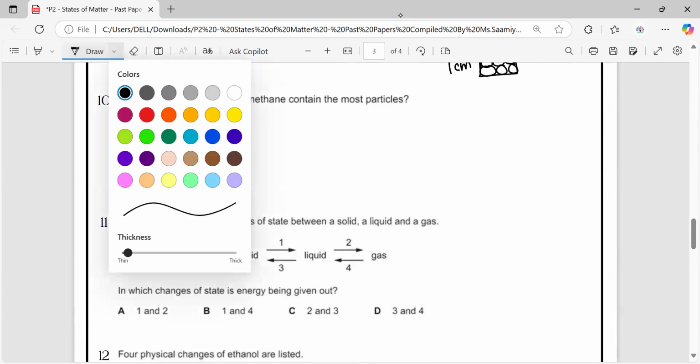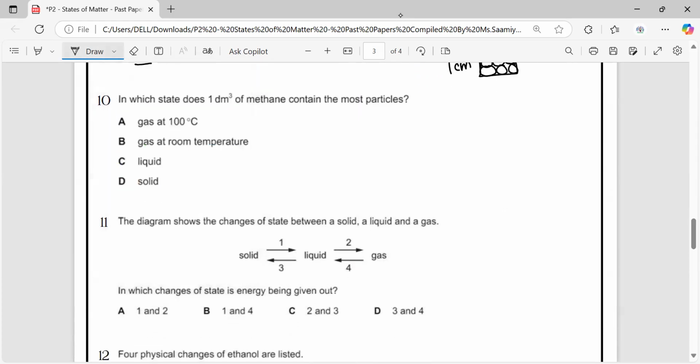Next question is, in which state does 1 decimeter cube of methane contain the most particles? Methane is a gas, CH4. Now it contains the most particles at gas. Okay, it's a gas, right? But at room temperature, which is 25 degrees Celsius, it has the most particles, or at 100 degrees Celsius, it has the most particles. Okay, in 1 decimeter cube.